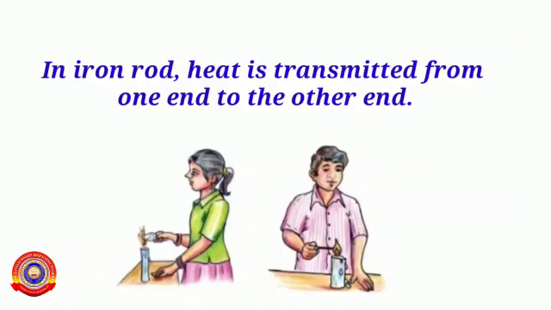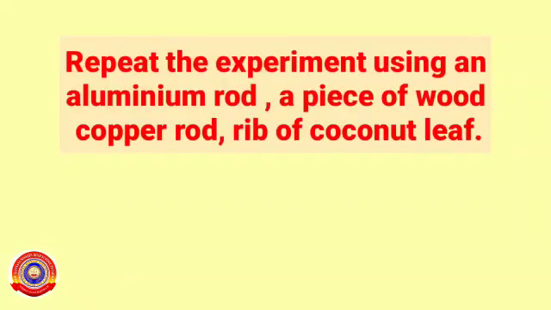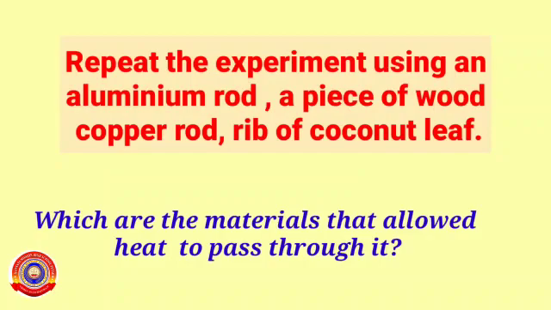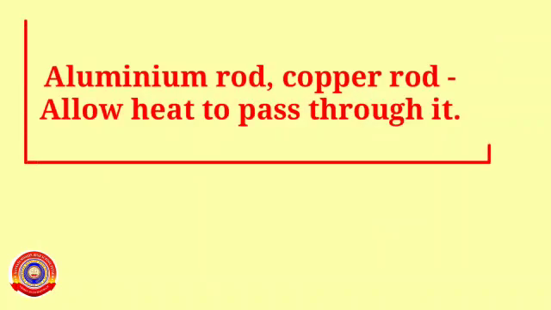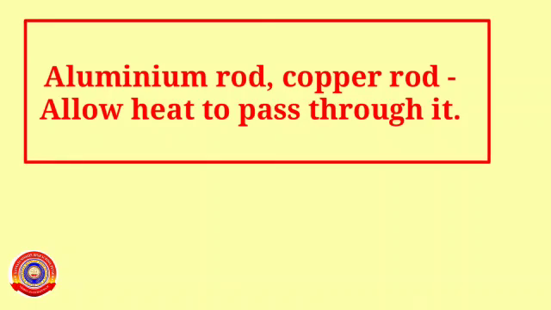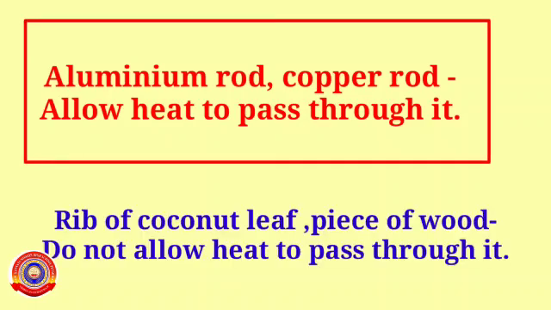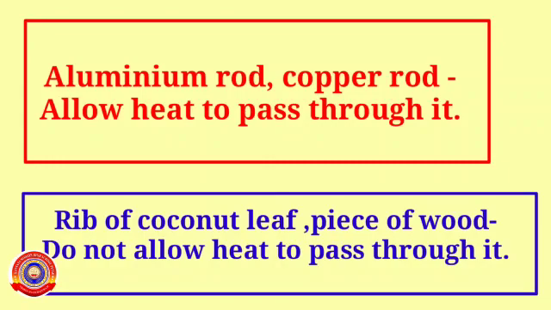Repeat the experiment using an aluminium rod, a piece of wood, copper rod, and rib of coconut leaf. Which are the materials that allowed heat to pass through it? Yes, aluminium rod and copper rod allow heat to pass through it. Rib of coconut leaf and piece of wood do not allow heat to pass through it.